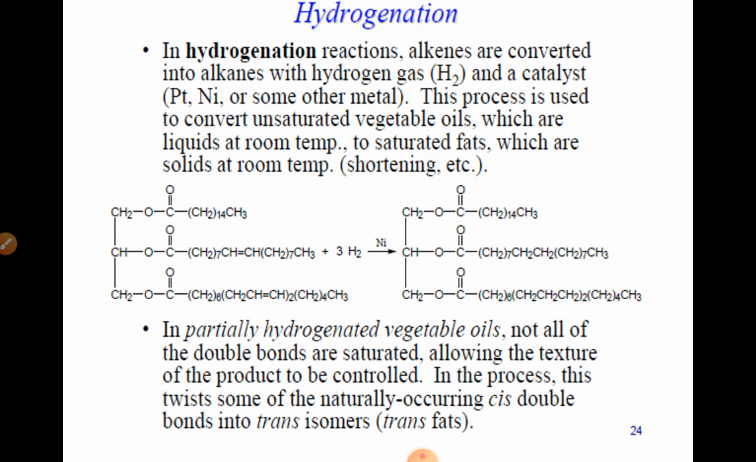Hydrogenation. In the hydrogenation reaction, alkenes are converted into alkanes with hydrogen gas and a catalyst like platinum or nickel or some other metal. This process is used to convert unsaturated vegetable oils, which are liquids at room temperature, to saturated fats, which are solids at room temperature. In partially hydrogenated vegetable oils, not all of the double bonds are saturated, allowing the texture of the product to be controlled. In the process, this twists some of the naturally occurring cis double bonds into trans isomers, or trans fats.